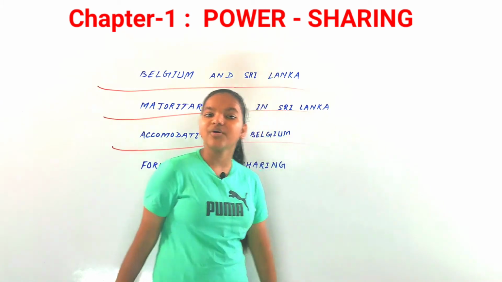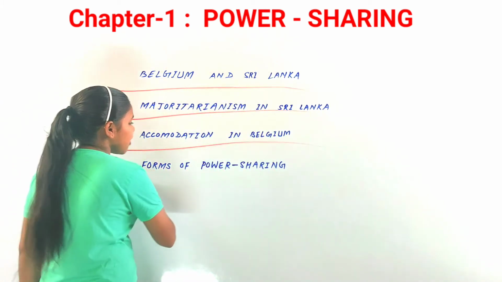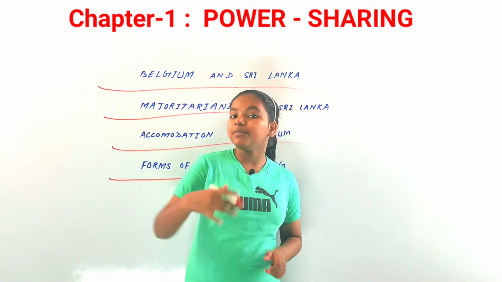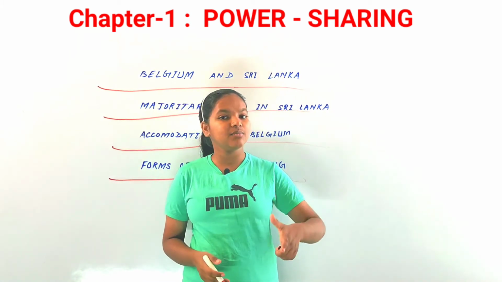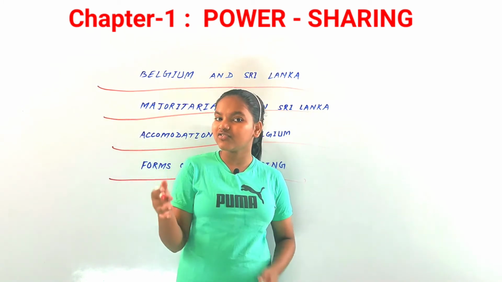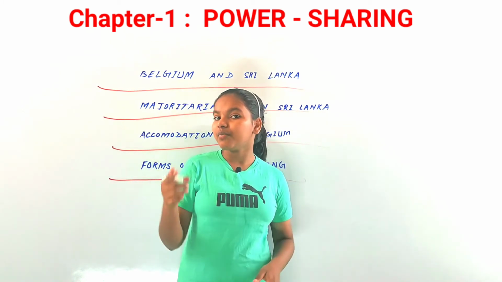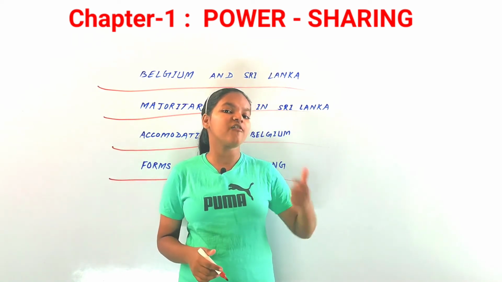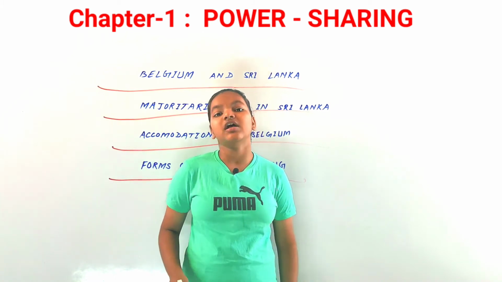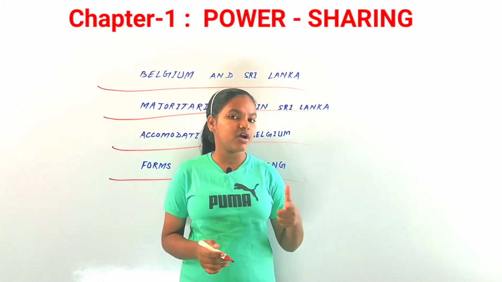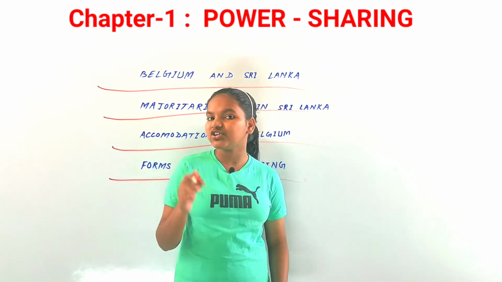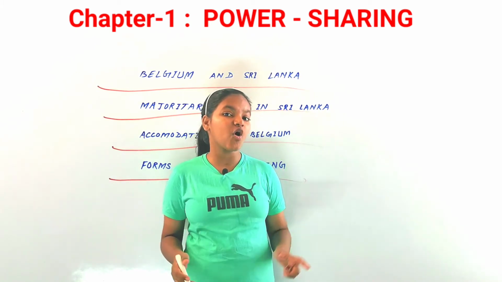Now our next and last topic of this chapter is forms of power sharing. Before, it was felt that all power had to rest within one person or within one group of people. But as soon as democracy emerged, power sharing also emerged, and that's why now we can see different forms of power sharing in different regions.